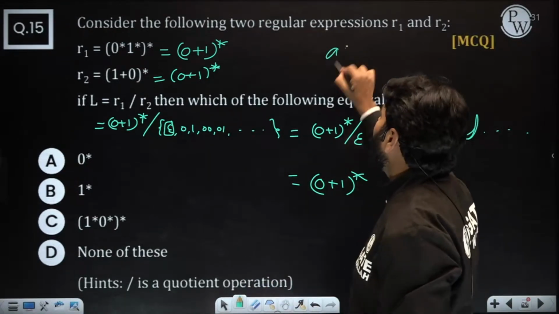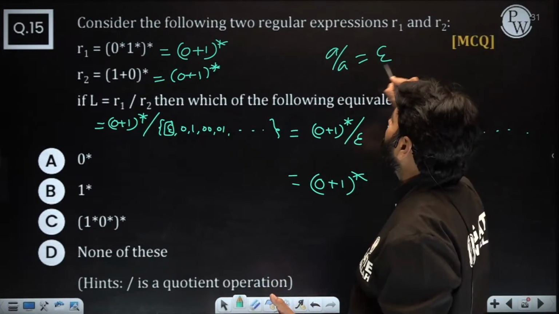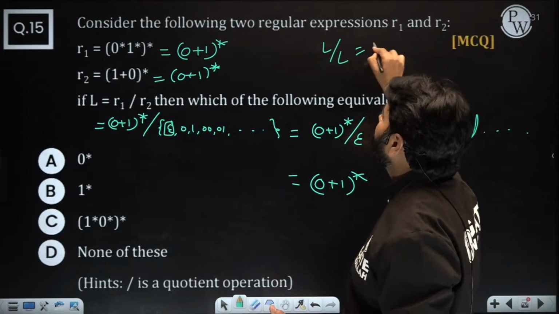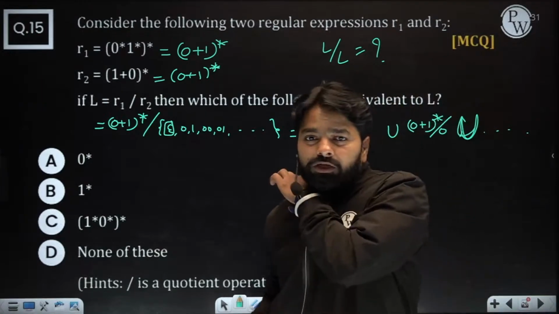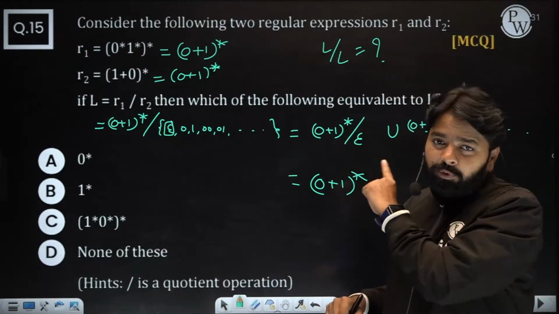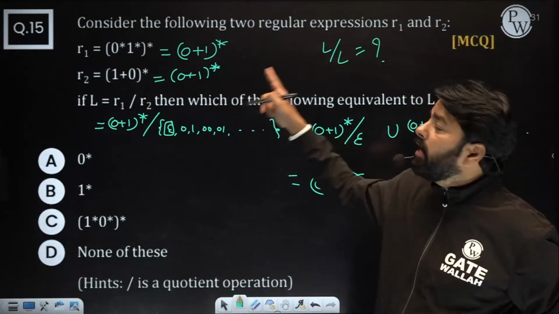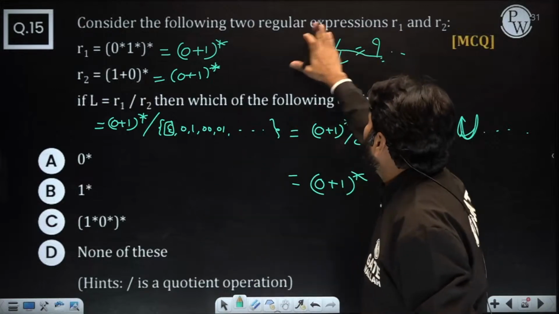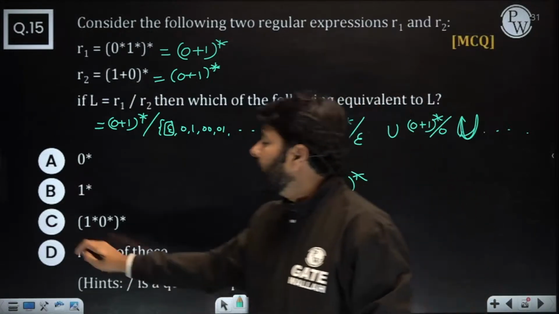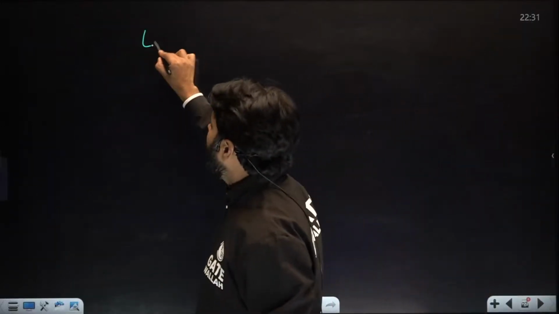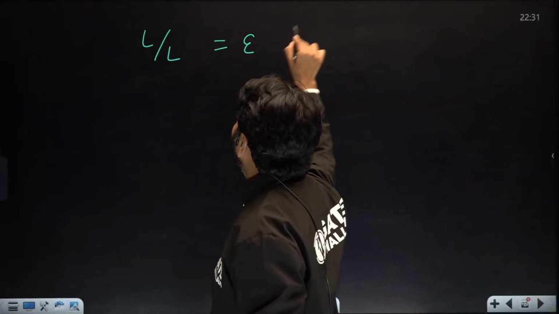Suppose a by a, you get epsilon. But L by L is very difficult. What is the answer? Are you getting my point? So remember this point: for L by L, don't say epsilon. This is one of the important concepts you have. You may get this kind of question in the future exam, like L by L is epsilon, wrong.